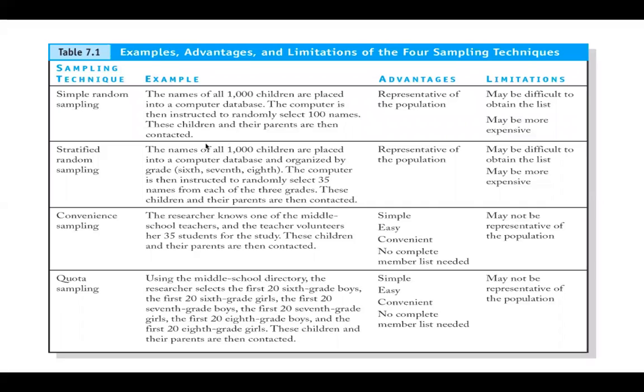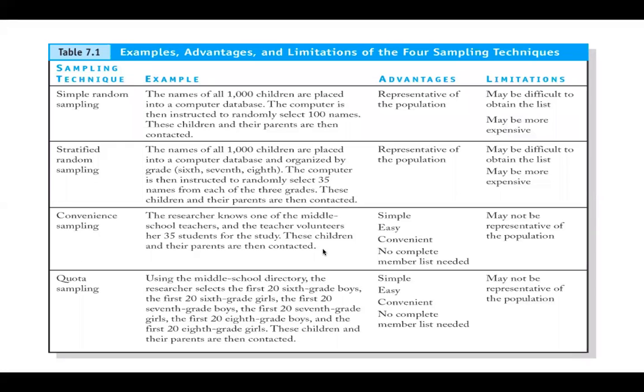Stratified sampling. The names of all 1,000 children are placed in the database, organized into different grades. As I told you, the first year, second year, third year we were talking about; now we are talking about 6th standard, 7th standard and 8th standard. The computer is asked to randomly select 35 names from each of these grades. These children and their parents are then contacted. Again, it represents the population. But then it may again be difficult to obtain their list. It could also be expensive.